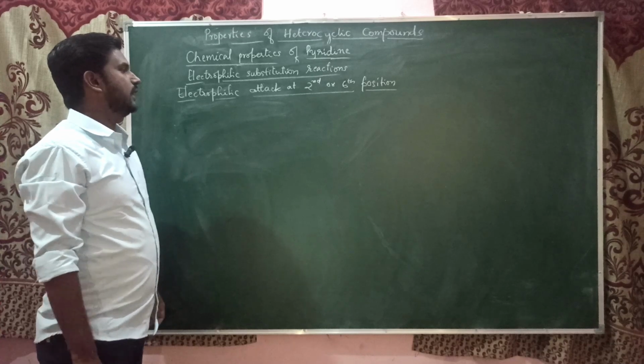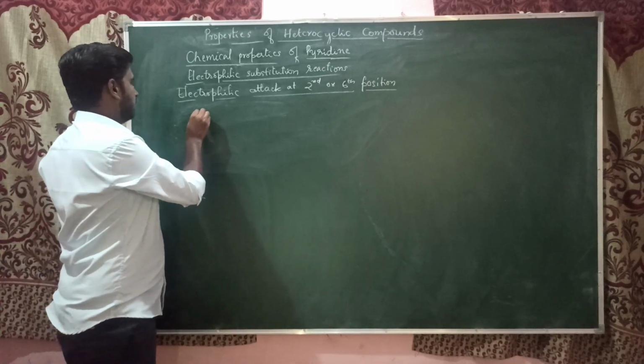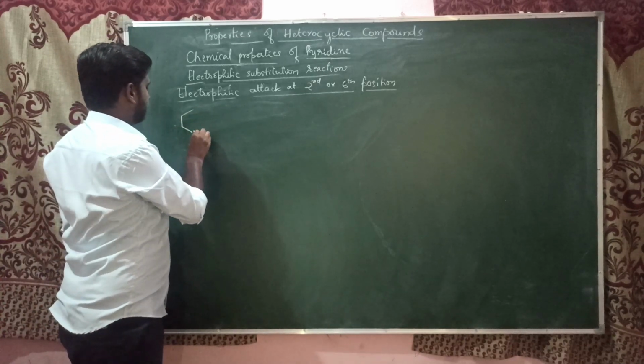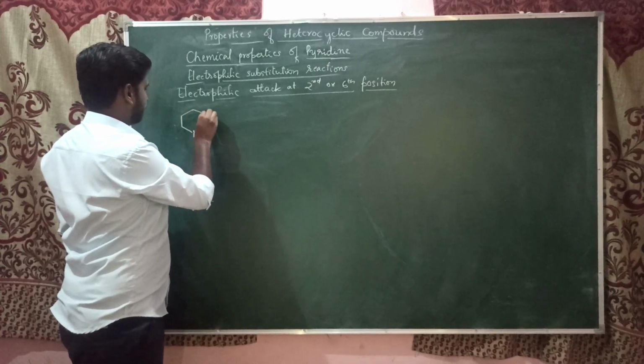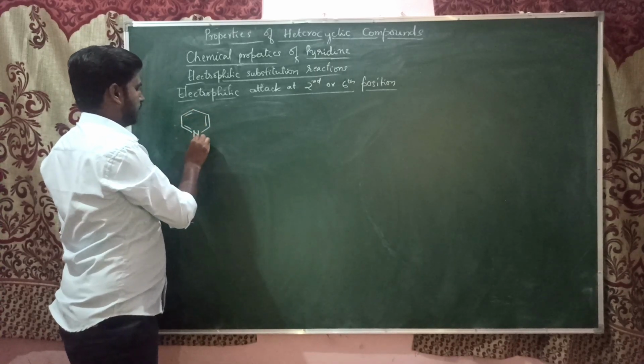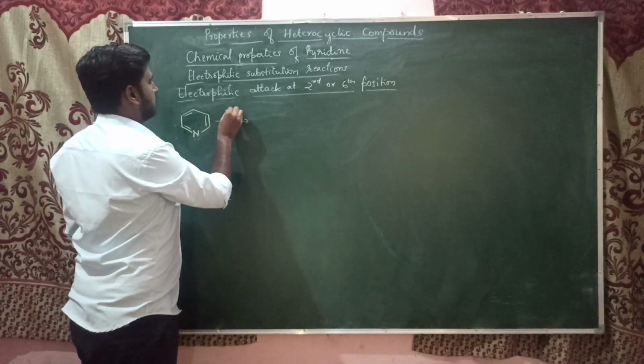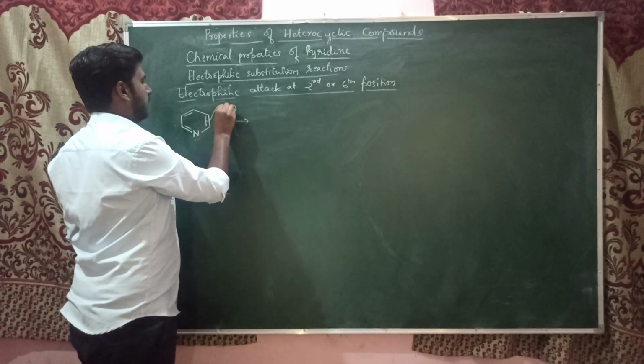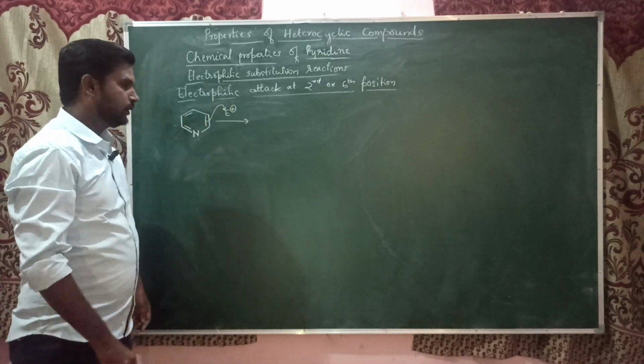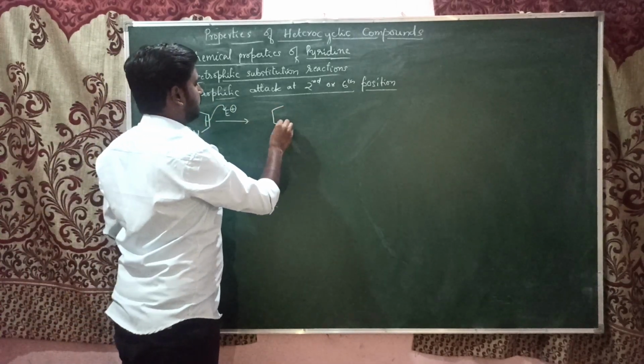We'll see first the electrophilic attack at the second or sixth position. So this is pyridine. When an electrophile is introduced, it attacks at the second position, and we get a carbocation.